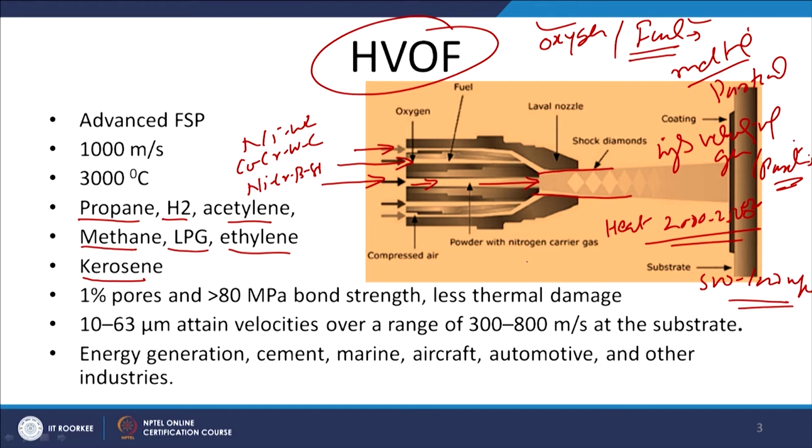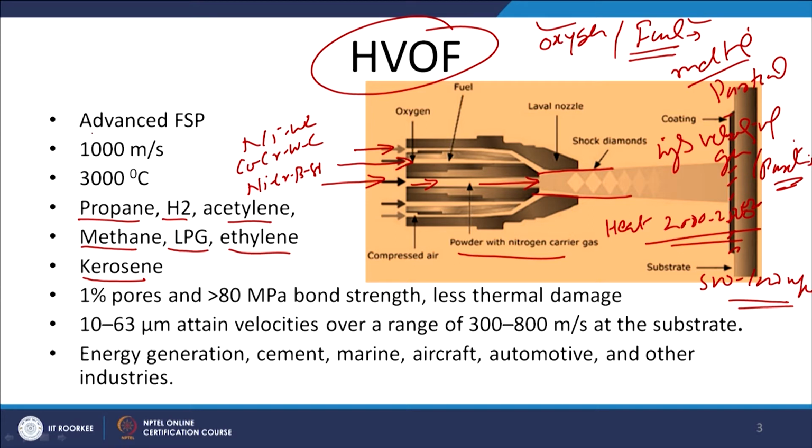Earlier we had just used the oxygen and fuel gas mixture, and in that one we had fed the powder mixture. Because of the additional role of the compressed air along with the oxygen and fuel gas mixture, and the feeding of the powder with the help of nitrogen as a carrier gas, all these things facilitate the suitable supply of the coating material in the flame, which will be heated to a sufficiently high temperature. Then it will be accelerated, and when it is accelerated to sufficiently high velocity, the impingement of this material with the substrate leads to the development of these coatings.